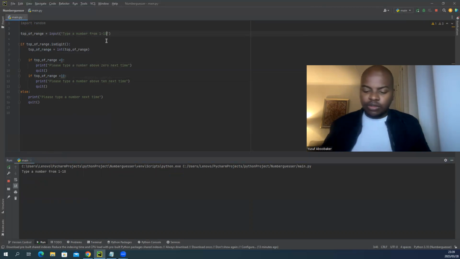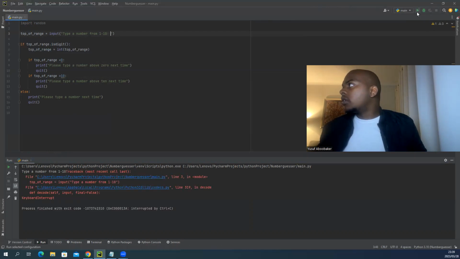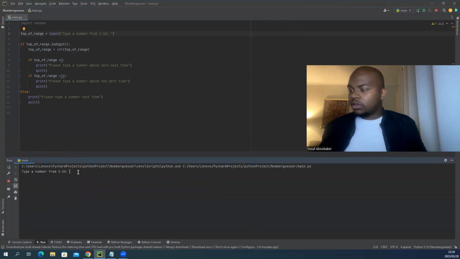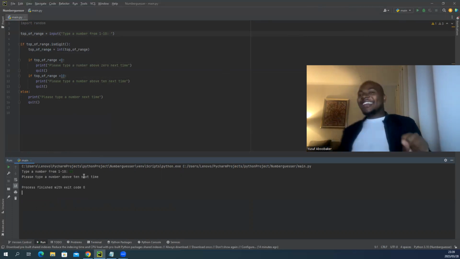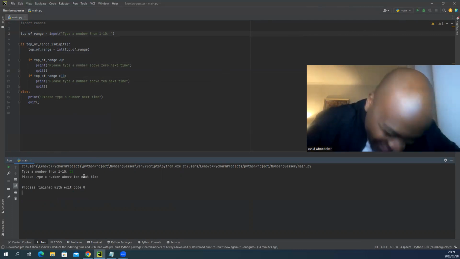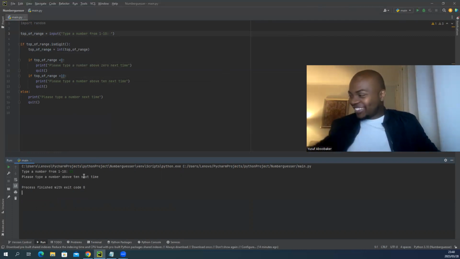Okay. I want to give myself a space here. Type a number from 1 to 10. Now I'm just testing, okay? Type a number from 1 to 10. 5. Perfect. Now if I type a number above 10, I made it work, completely by luck.